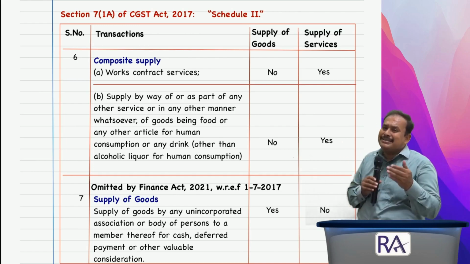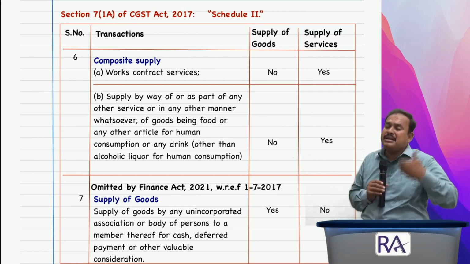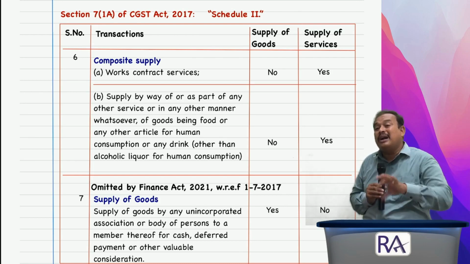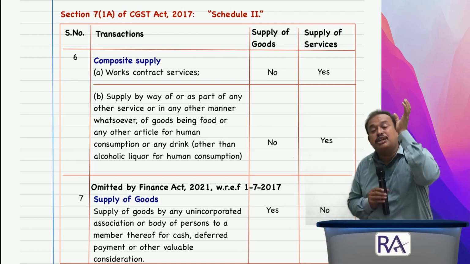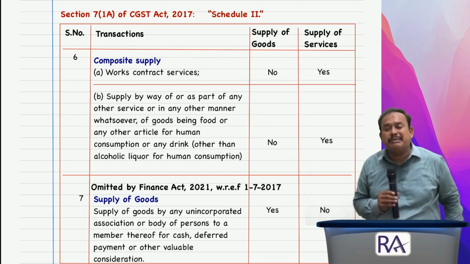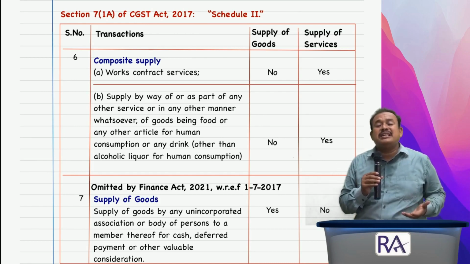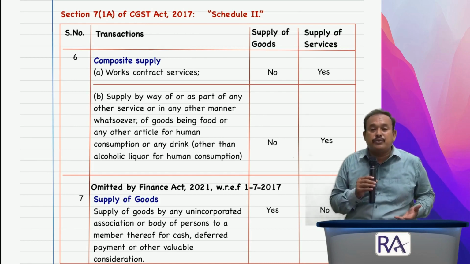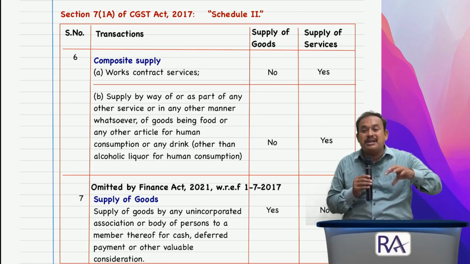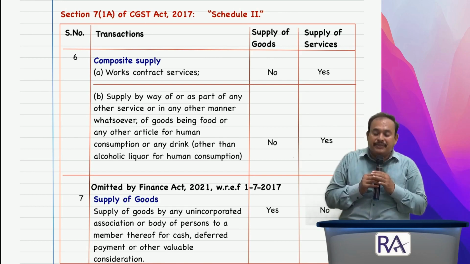This is only what is called supply of goods, what is called supply of services, in brief, and elaborately furthermore we have what is supply of goods, what is supply of services, what is not mentioned in schedule 2, how to identify, refer section 8, namely composite supply, mixed supply, where we have ample circulars as well as case laws to bifurcate the value of goods, value of services in a given supply. If not able to bifurcate, we can call it supply of goods or we can call supply of services. Got the clarity, my dear friends?